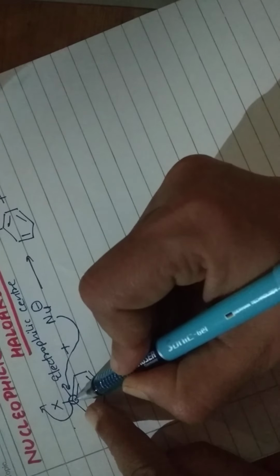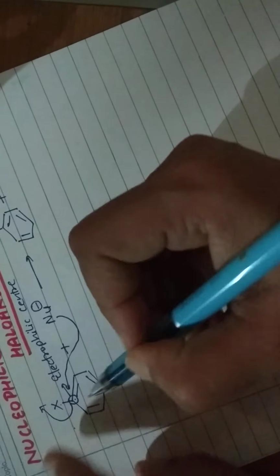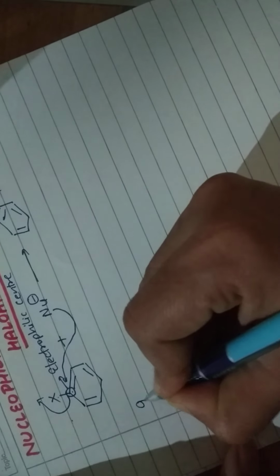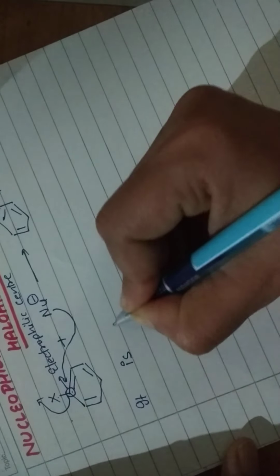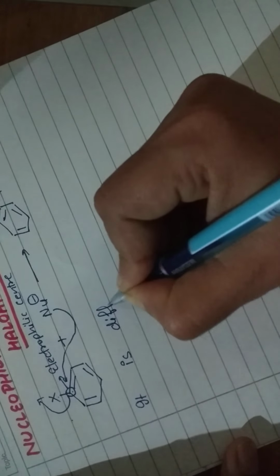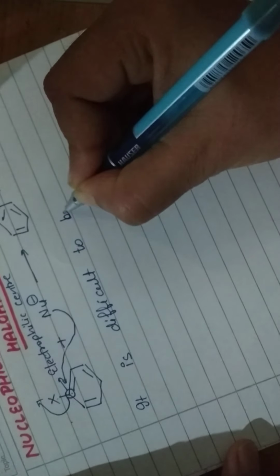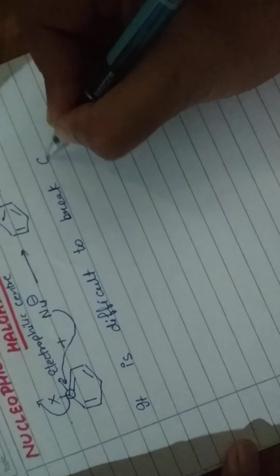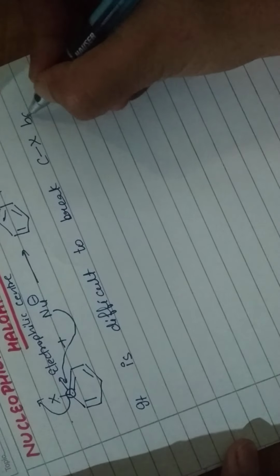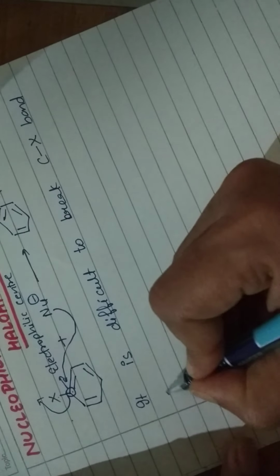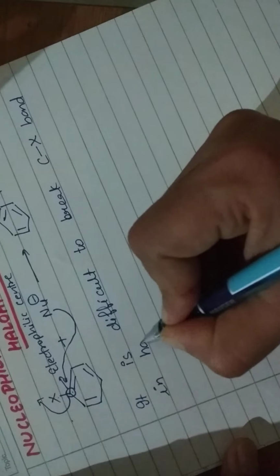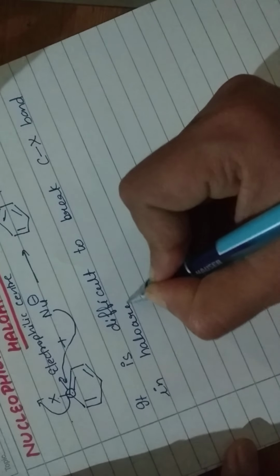But in case of haloarenes, we have to break the C-X bond. Now it is difficult to break the C-X bond in haloarenes. Now what is the reason here?